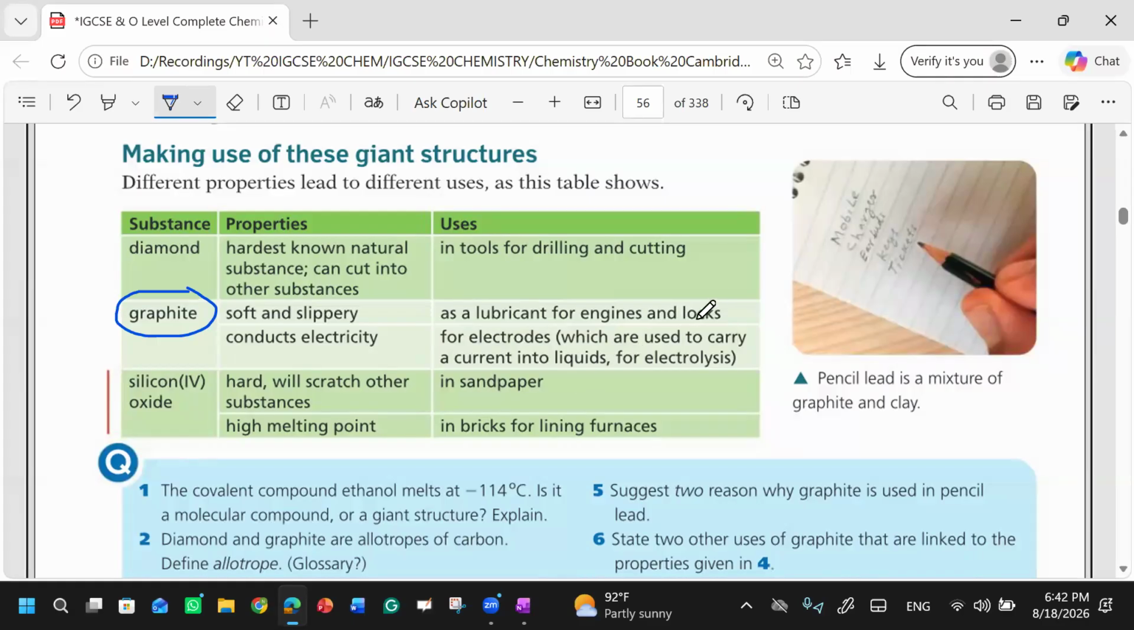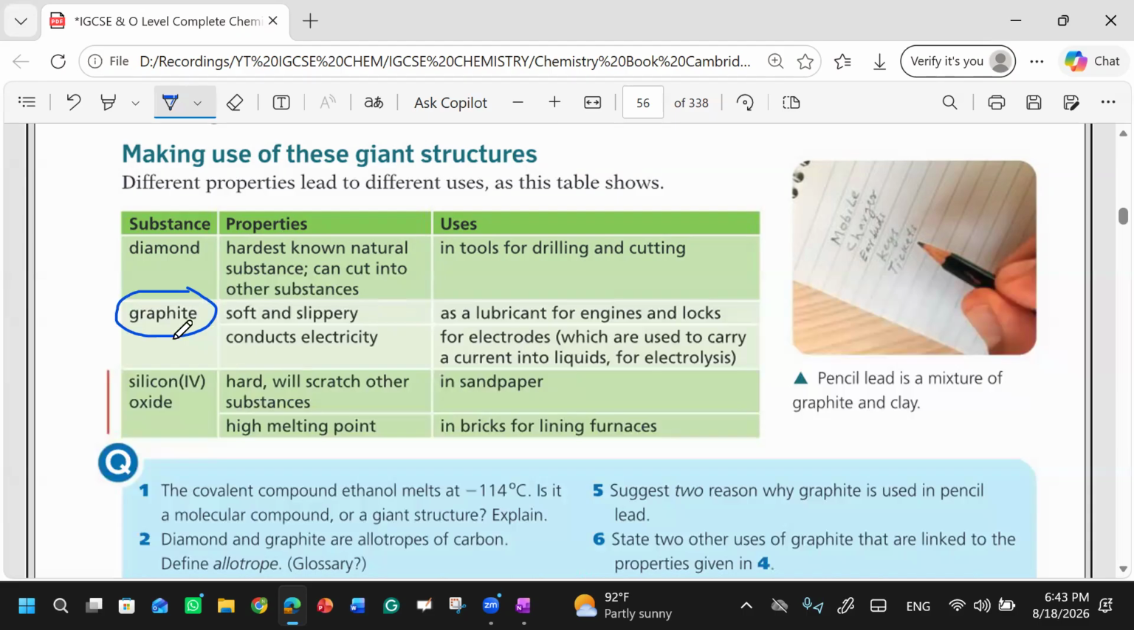In locks as well, if you go to a place that is very old and you want to unlock the door, it will not be unlocked easily. You will need to apply oil there because locks are jammed. So lubrication means to make them friction free, to make the machine friction free so that it can work properly. And graphite is soft and slippery, that's why we use it as a lubricant.